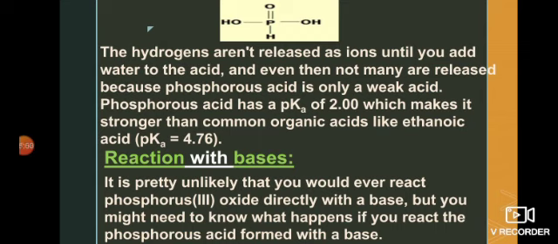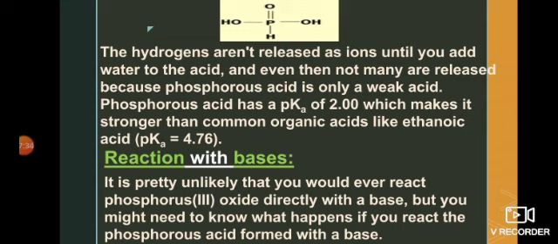Now the structure of phosphorus acid is shown, in which the two hydroxyl groups are connected to the phosphorus by a single covalent bond. One hydrogen is also connected by a single covalent bond, but the oxygen is connected by a double bond. So the two hydrogens of the hydroxyl groups show the acidic nature of phosphorus acid. They can be removed. The hydrogen ions are not released until you add water to the acid, and even then not as many hydrogen ions are released, because phosphorus acid is a weak acid.